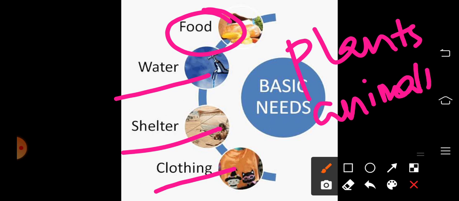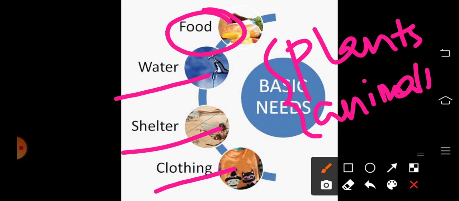Yes, plants and animals are the two important sources of our food. So human beings are not making our own food. We are depending on plants and animals in our surroundings.